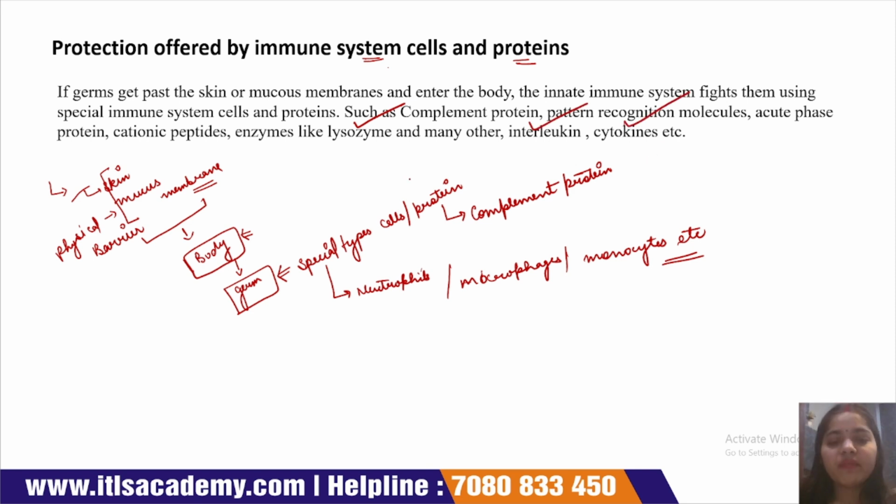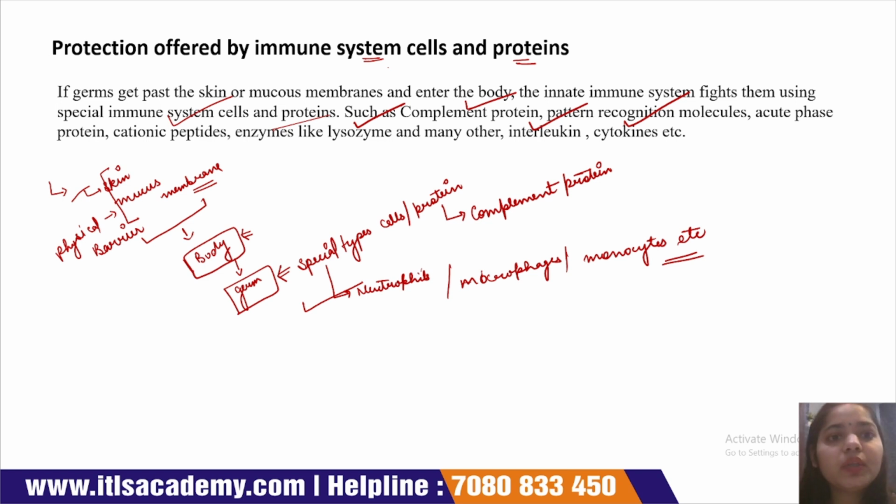With the help of these complement proteins and cells, pattern recognizing molecules, acute phase proteins, cationic peptides, enzymes, and interleukin cytokines are the special types of cells and molecules under the innate immune system, which are also responsible for fighting against germs whenever they pass through the physical barrier.